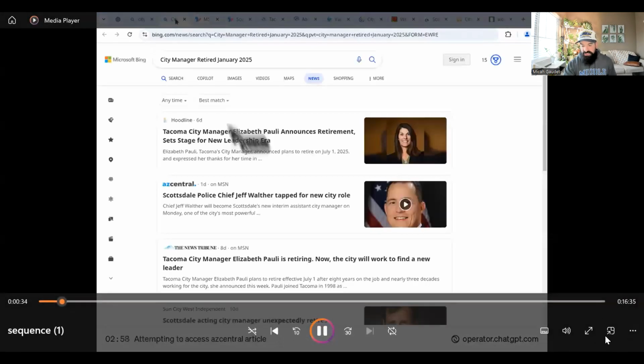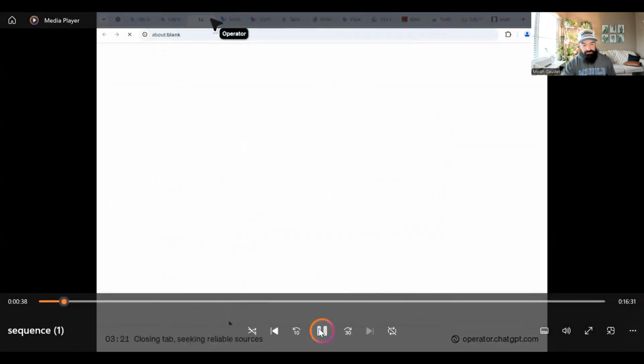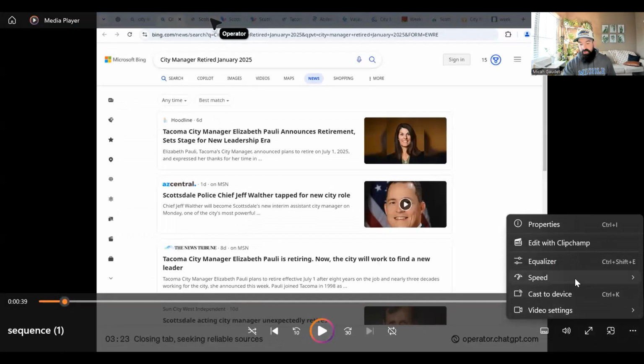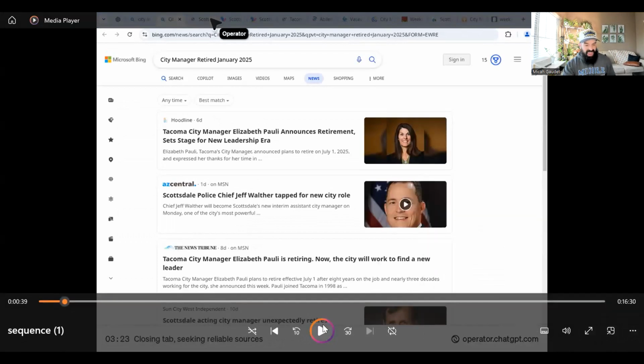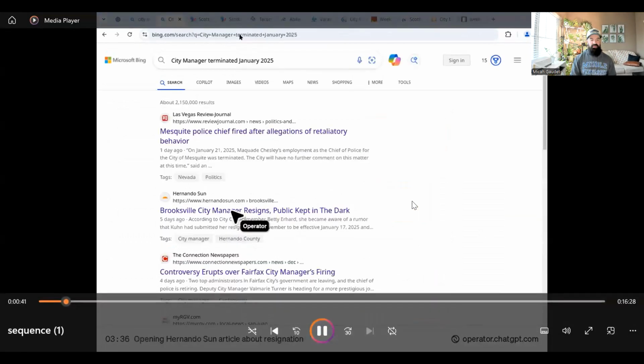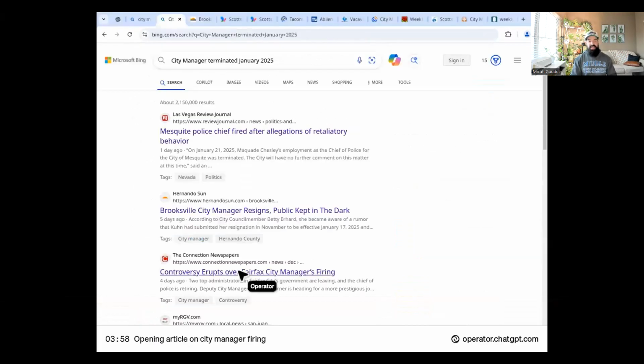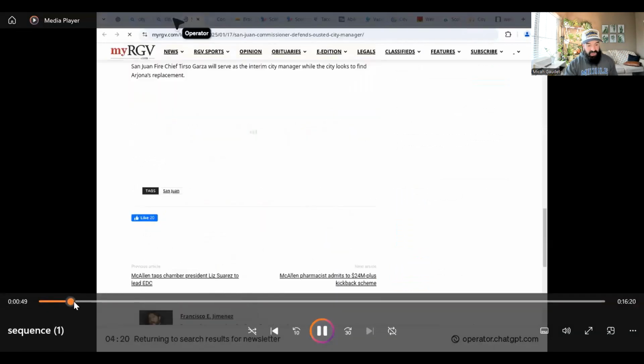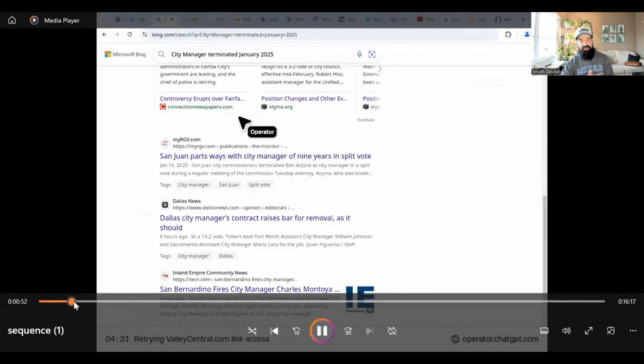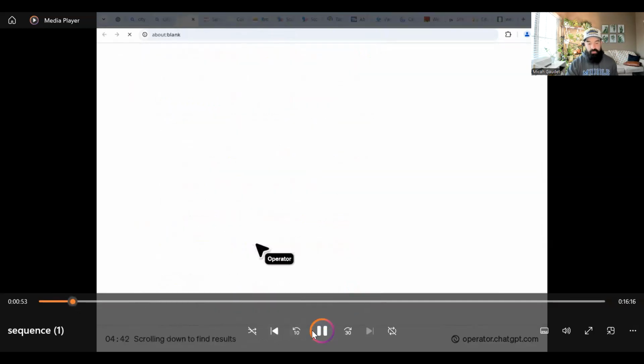Now, let me show you what this looks like on 1x speed, so you can see what it actually feels like. So it's going on there, clicking the button, looking at different articles, things like that. And it's putting all of this information together. Let me go ahead and skip ahead to the very end, that way you can see what that would look like.